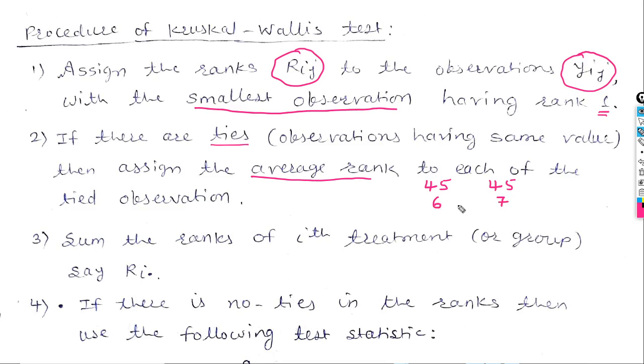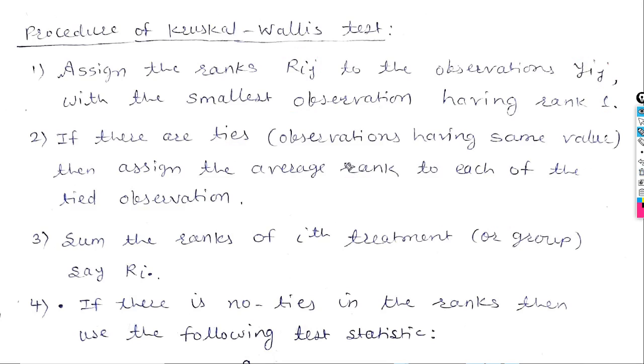So don't assign ranks 6 and 7. Assign the average rank. The average of these two is (6 plus 7) by 2, which is 6.5 and 6.5. And for the next observation, assign the rank 8. So if there are tied observations, then assign the average rank.